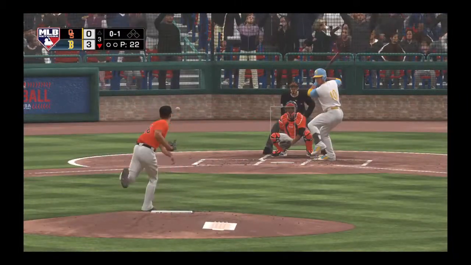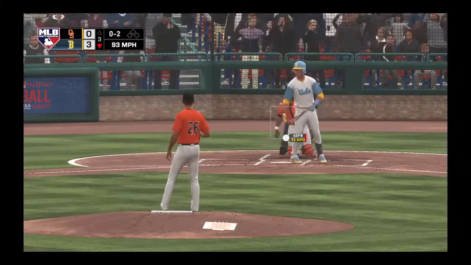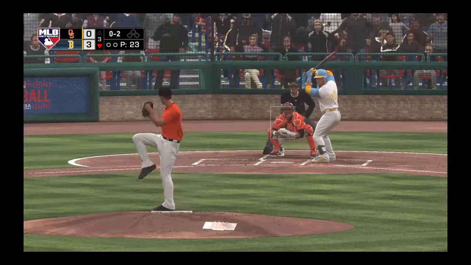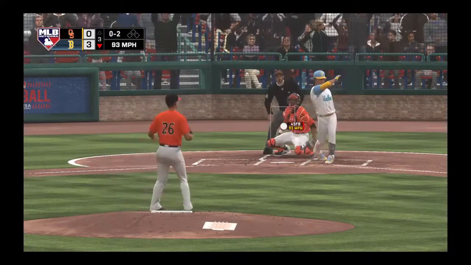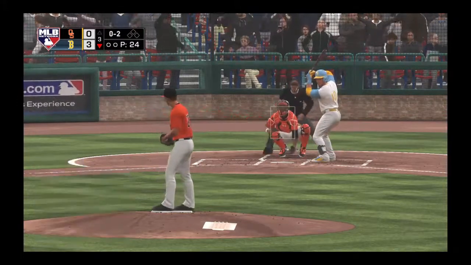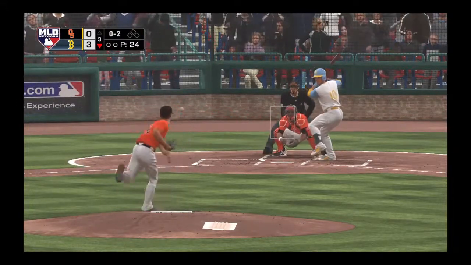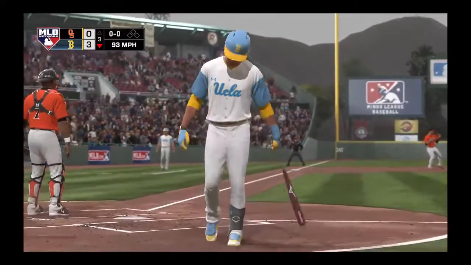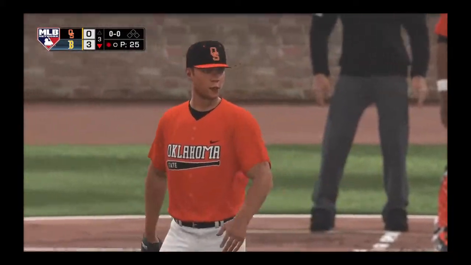The 0-1. Gotta keep it low. Try and come back in and avoid the sweep. All right, strike 1. There we go. Strikeout. First strikeout of the inning.